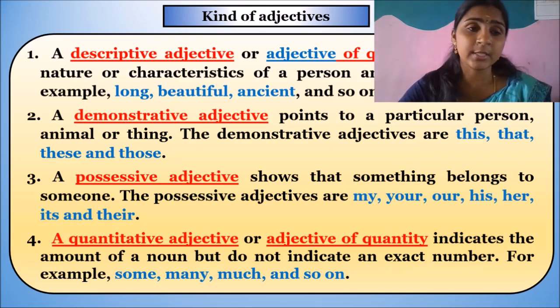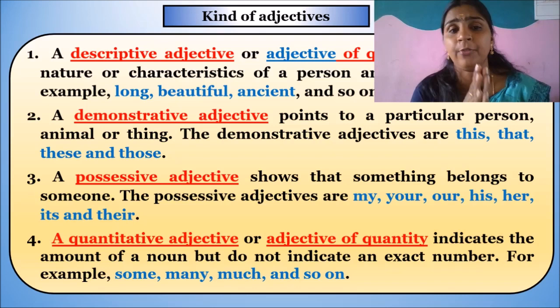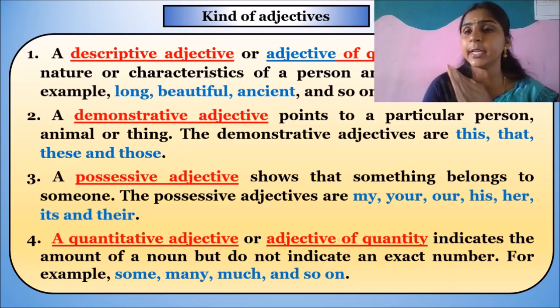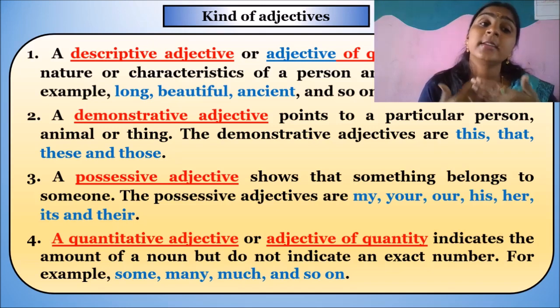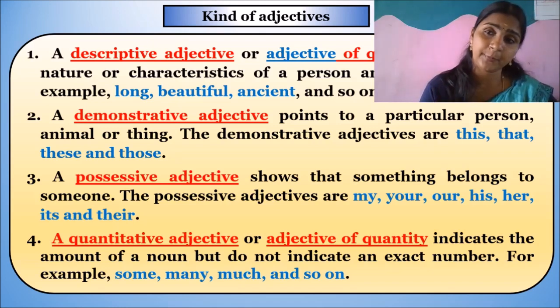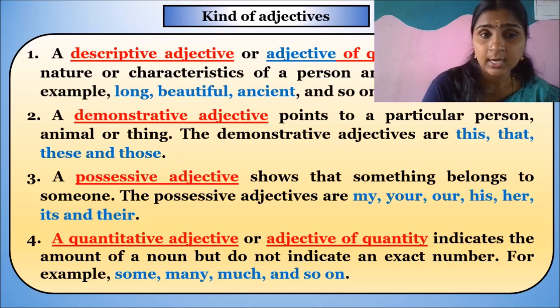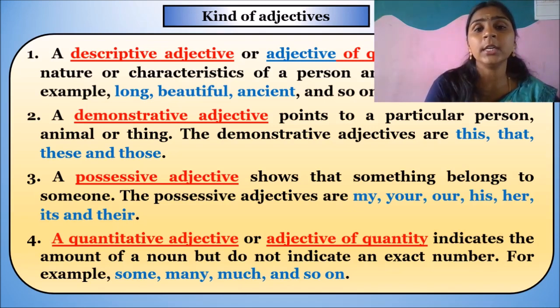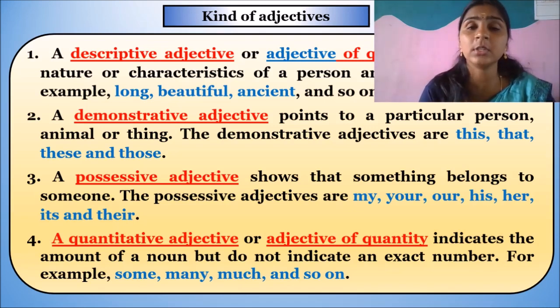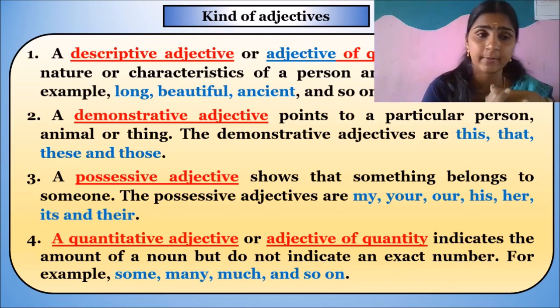So such type of pointing at a particular thing, we call that adjective a demonstrative adjective. Descriptive adjective means when we are talking about the nature of a person. Demonstrative adjective means when we are pointing out the person or place or animal.